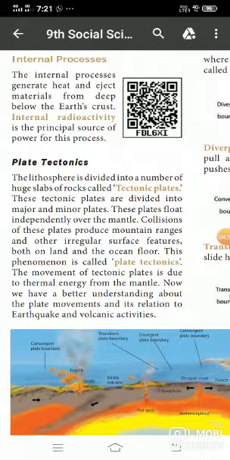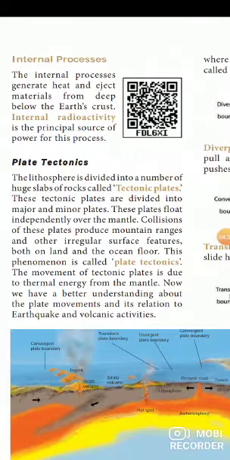Okay, deep below the earth's crust. So internal radioactivity is the principal source of power in this process.